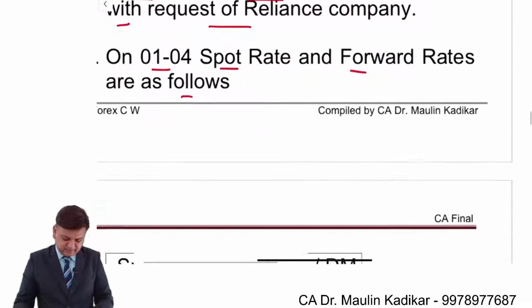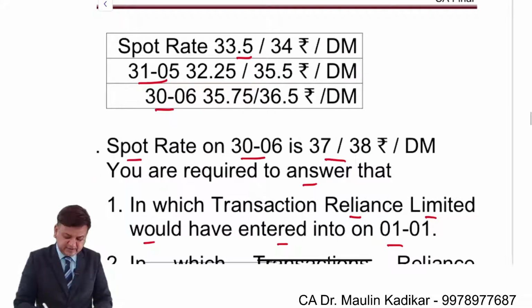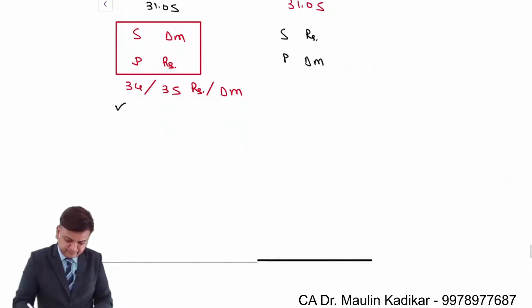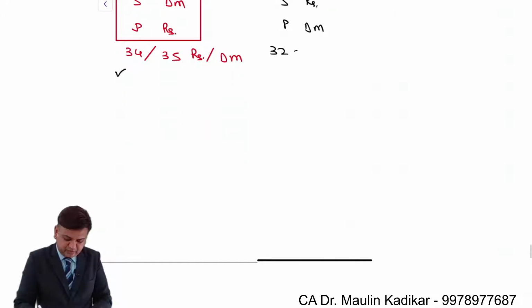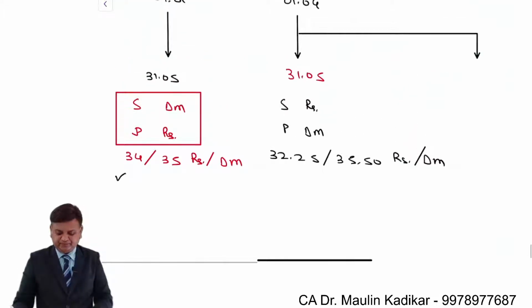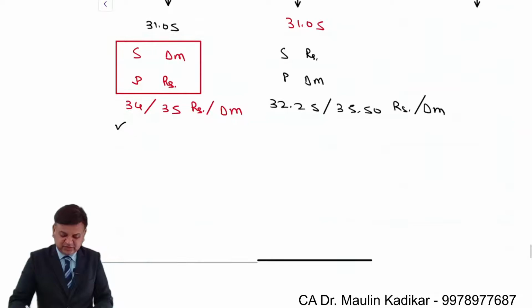And for that, this forward exchange rate will be applicable: 32.25 slash 35.5. Again, it is rupees per Dutch mark. Of course, the higher amount of the rupees rate would be applicable.